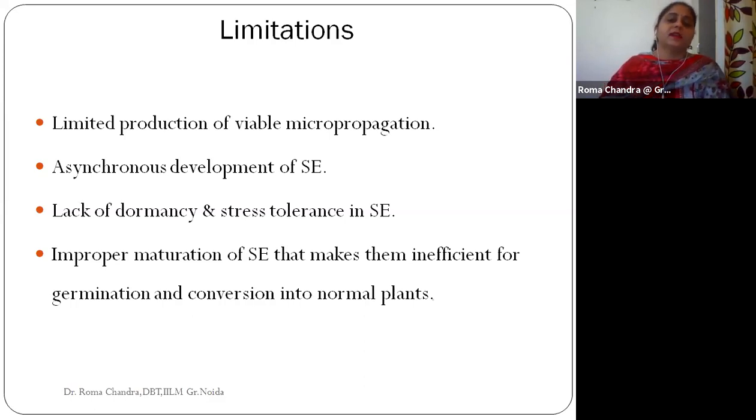These can be the conditions, because as I told you, the moment the explant is transferred into callus culture, the somatic embryo is produced, so we need to understand that the somatic embryo should mature. Only when it matures can we proceed with the process of artificial seeds. If there is improper maturation of the somatic embryo, then obviously the germination process will not be appropriate, and the normal plants we want will not be produced. So the growth will be hampered.